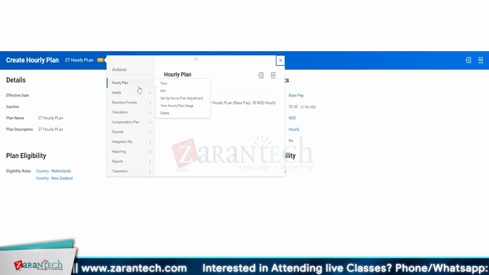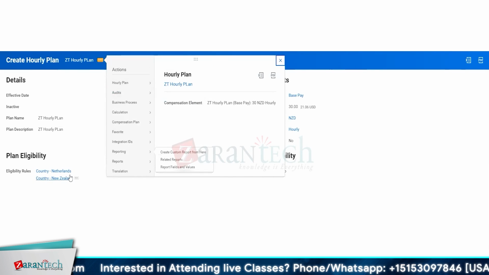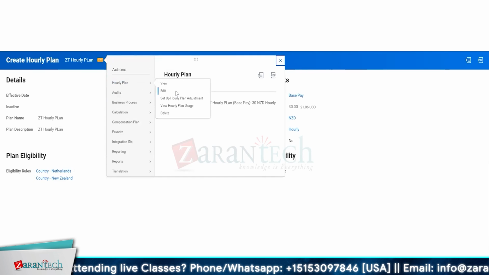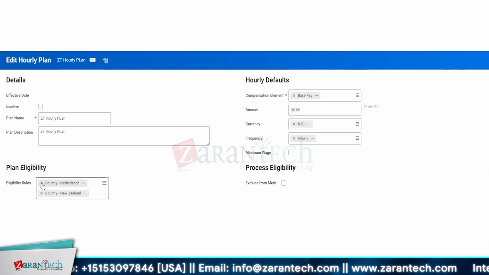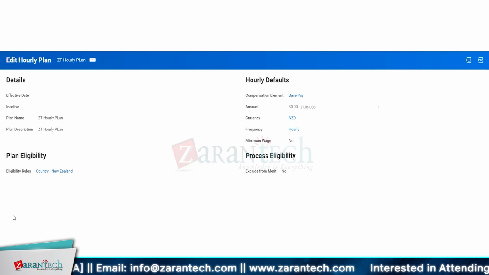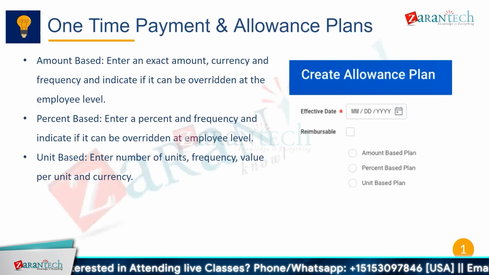I added two eligibility rules. So Netherlands and New Zealand. So that's not going to work. So we just created our own salary plan. One-time payment and allowance plans. So it is amount based. We enter an exact amount, currency, and the frequency, and indicate if it can be overridden at the employee level.